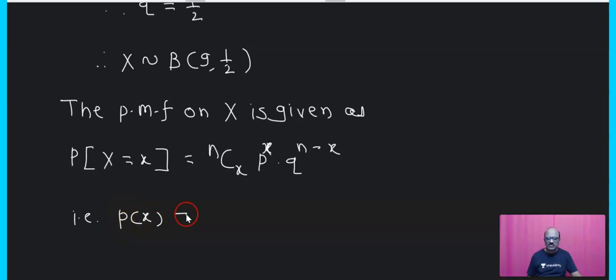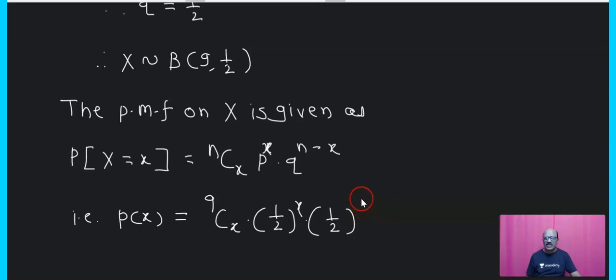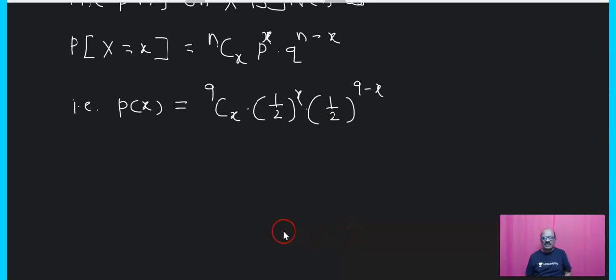P of X is equal to 9Cx into 1 upon 2 raised to x into 1 upon 2 raised to 9 minus x.